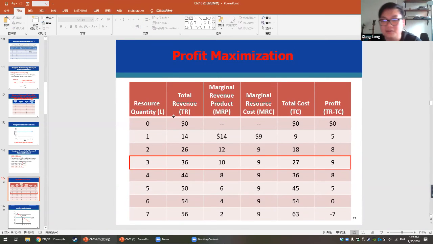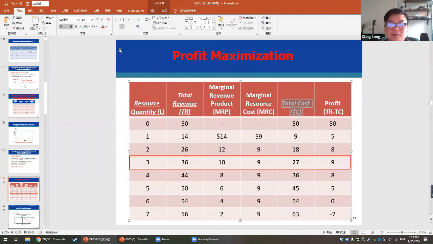I think you will only see these first two columns, and you will be asked to fill out the rest.